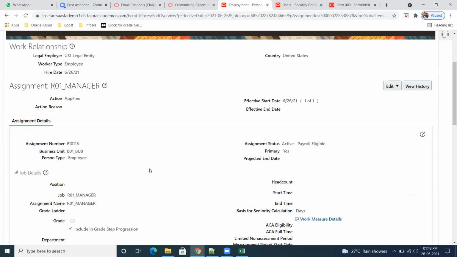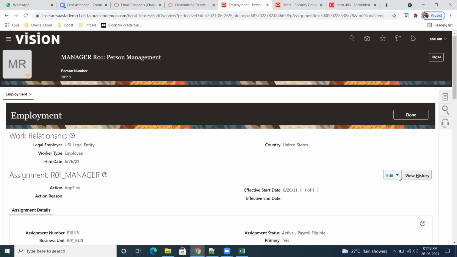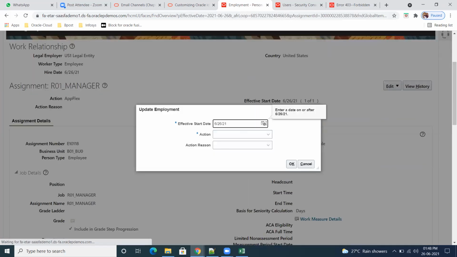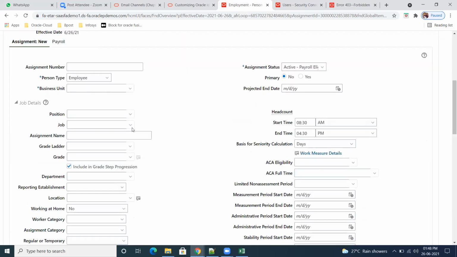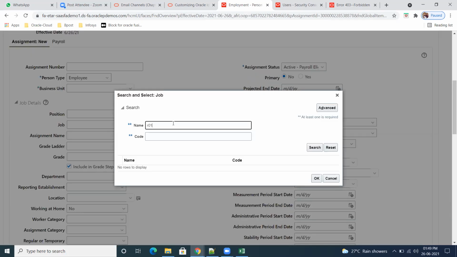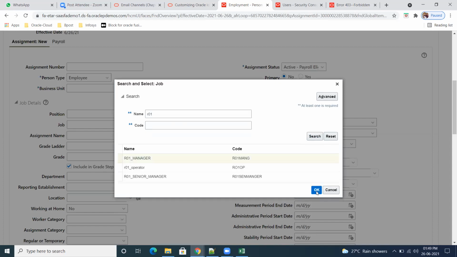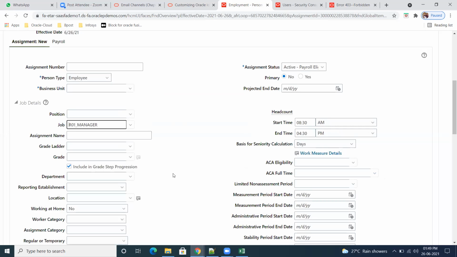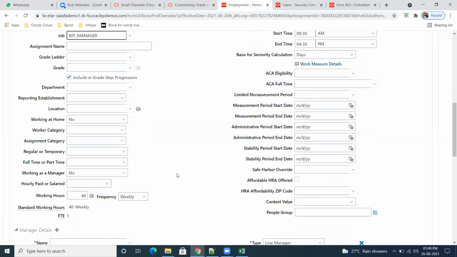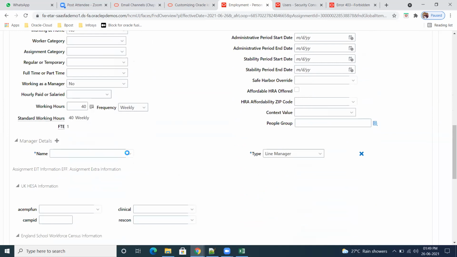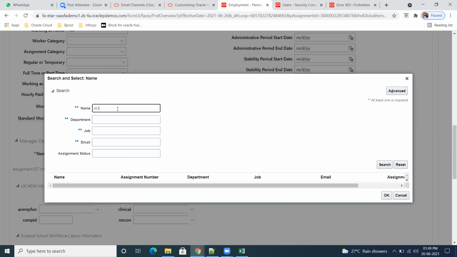Don't make noise, man. Update. His job is same. R01. Search manager. Level, I don't know why they remove levels. God knows. So here, senior manager is reporting.